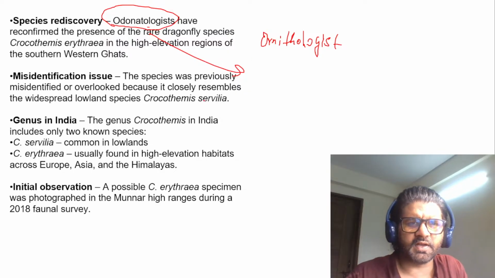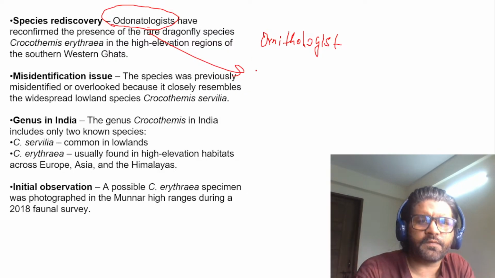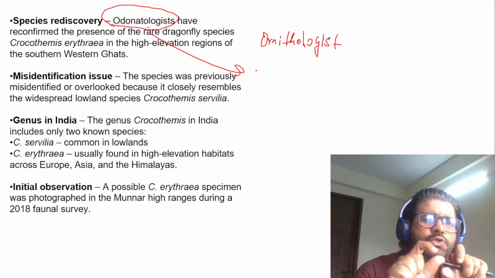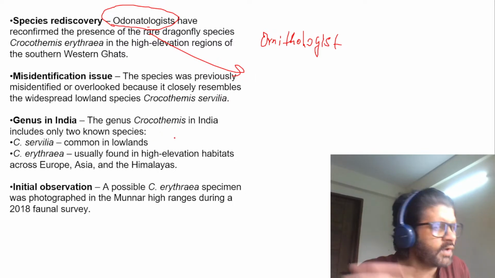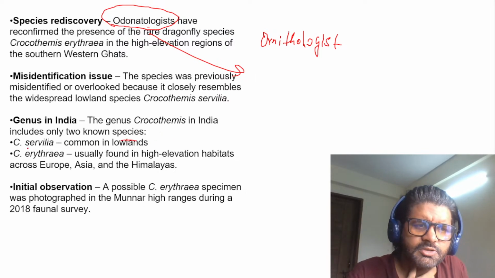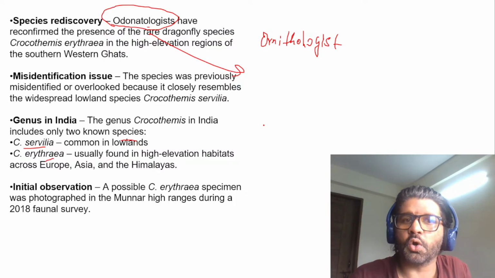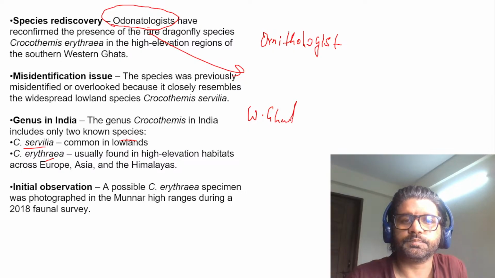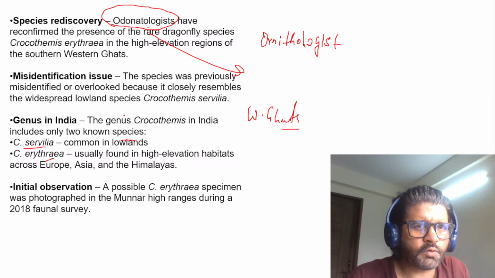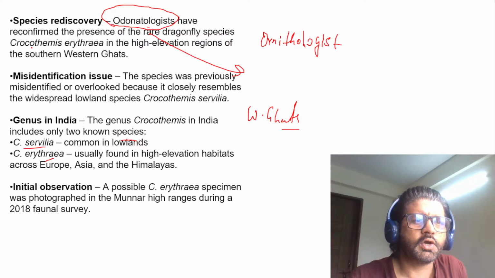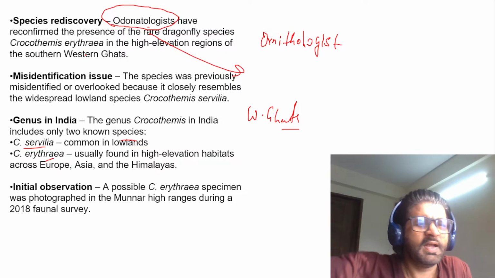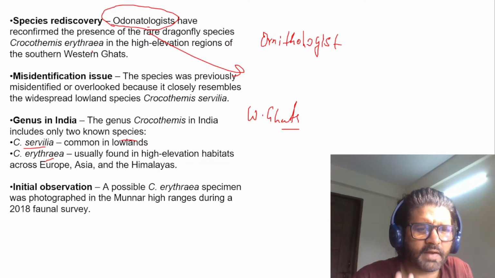So again, there was a misidentification issue. There were different types of dragonflies, and this is one specific fly. You can see here. Again, we don't have to do a PhD here. This is not important. The species Cervila or Aethra, we are not focused here. We are more focused on the Western Ghat part, the endemism part. The only thing you have to keep in mind is that it is Crocothemis erythraea. Even if you forget it, don't worry. Let's focus on the thing. I will tell you what is important.